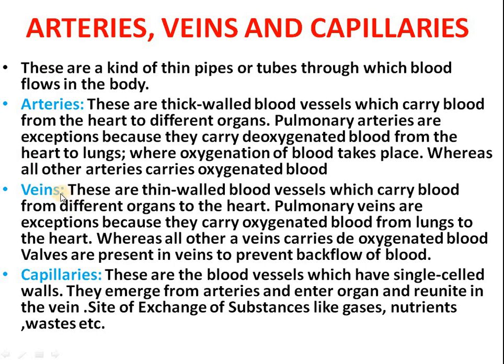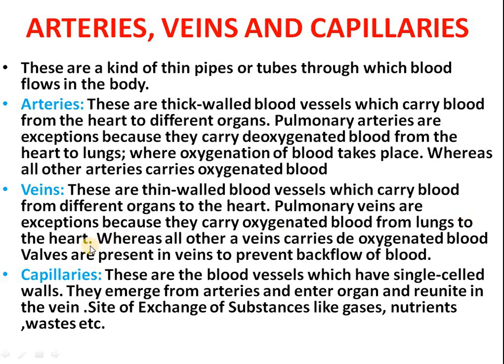The next blood vessel is veins. These are thin-walled blood vessels which carry blood from different organs to the heart. Means these are the tube-like or pipe-like structures which carry blood from different organs towards the heart. Remember, all the veins carry deoxygenated blood. Deoxygenated means carbon dioxide rich blood. All the veins carry deoxygenated blood, but there is an exception. There is the pulmonary vein which carries oxygenated blood from the lungs to the heart.